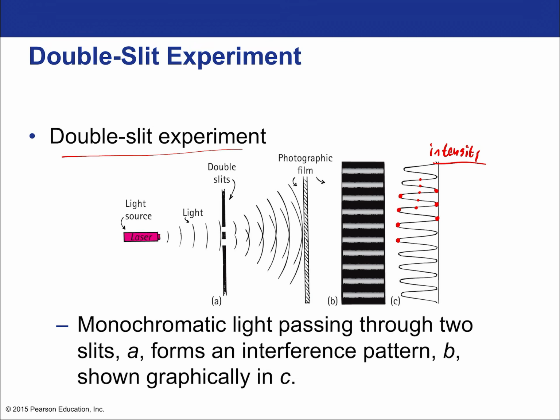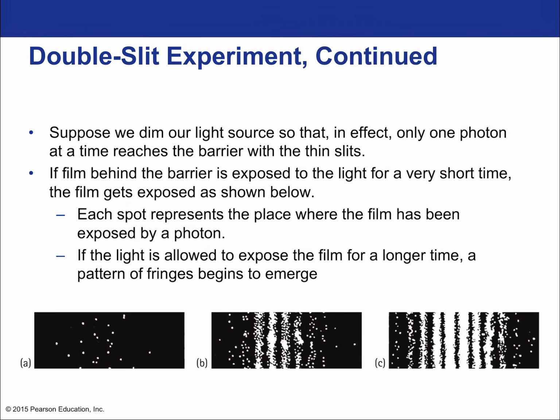That means that there's an inherent uncertainty in the wave-particle duality of light. So imagine, then, if you continue to send photons, billions of them, they'll continue to land in the most likely places, and the overall effect will be bright fringes and dark fringes. And what we call an interference pattern, which we would see with any wave, like a sound wave or an ocean wave. But it's still happening for individual photons.